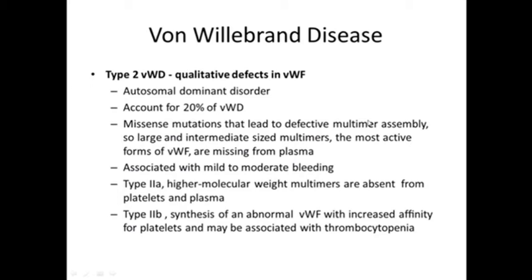I told you the von Willebrand factor circulates in the blood in the form of multimers. So larger intermediate size multimers, which are active forms of von Willebrand factor, will be missing from the plasma.